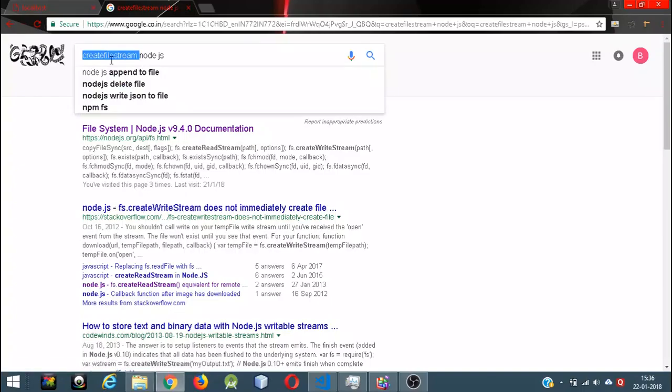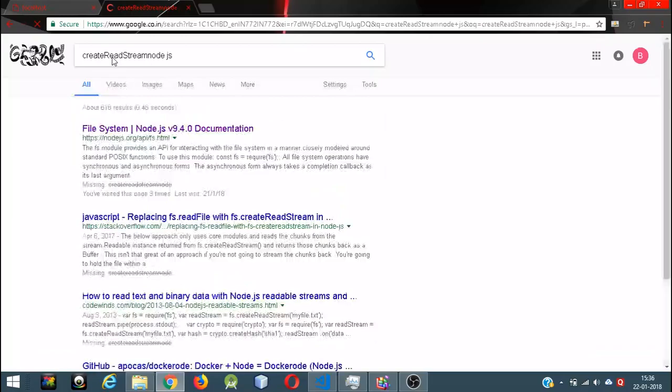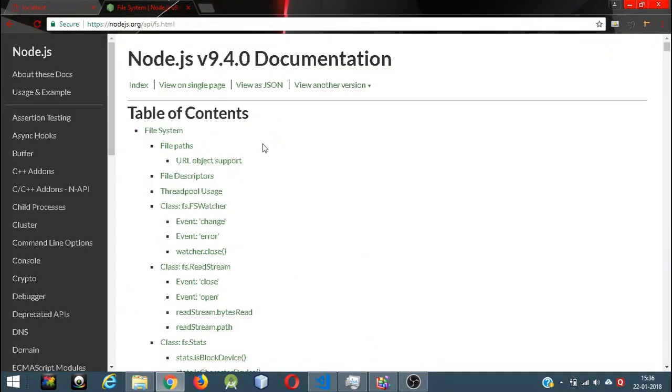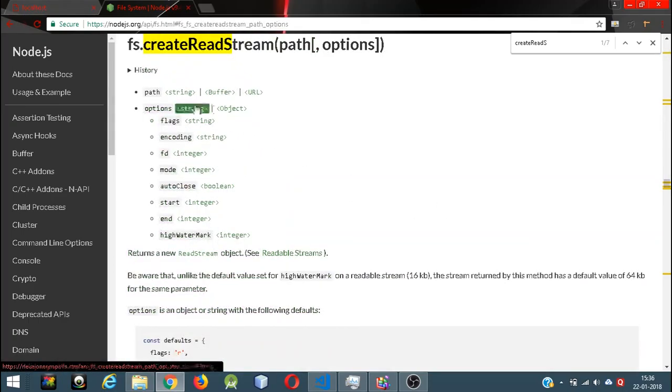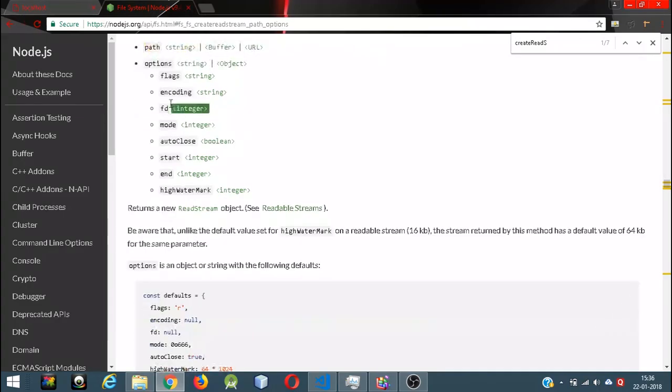Oh, create read stream. Sorry, create read stream. So I was making this mistake. Create read stream Node.js. I was saying create file stream. So create read stream. So we need this one, create read stream, and this is the documentation. So the path is mandatory, and then the options. We don't really need the options here, but we can see that.